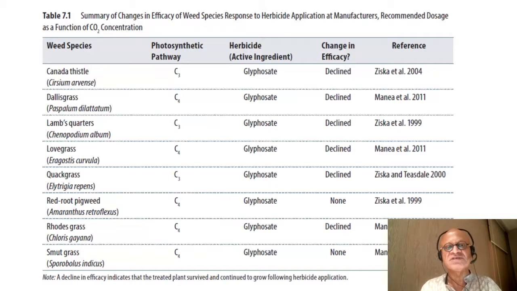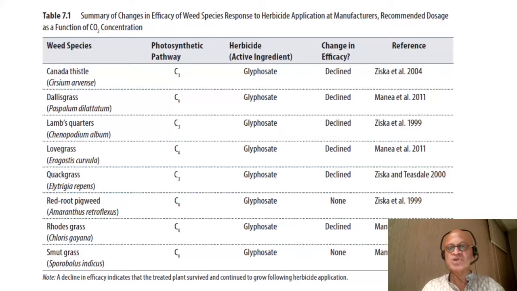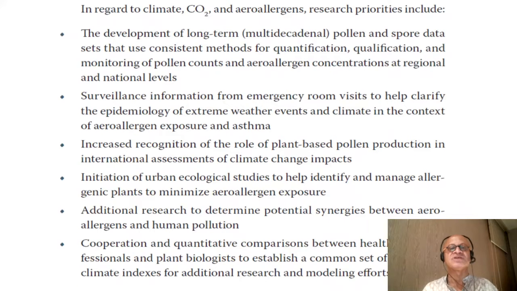So invasive species like weeds may respond much more aggressively to the changes in CO2. But then, to get rid of them, the herbicide efficiency may go down in warmer temperatures and increased CO2 as well. Okay, so that again leads to loss of biodiversity, contamination of water and air, and nutrition problems, food production problems, and so on.